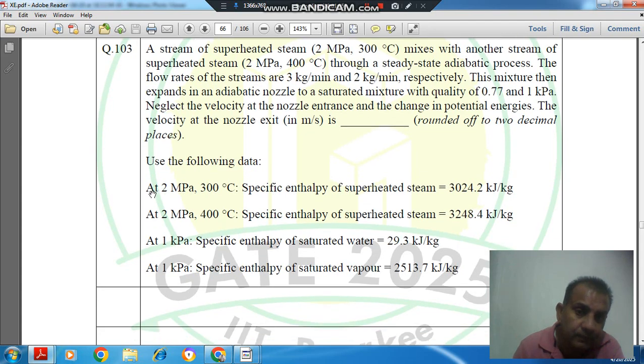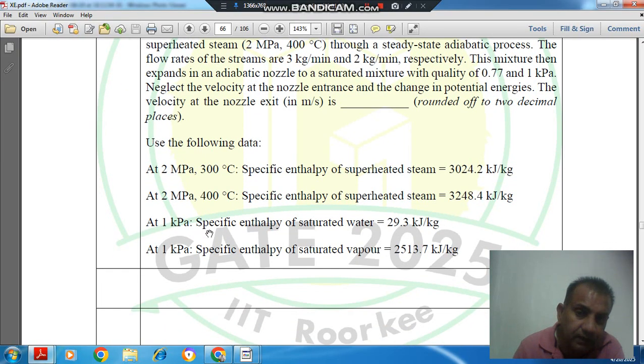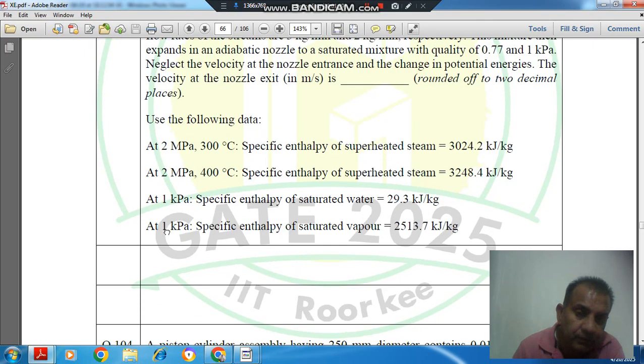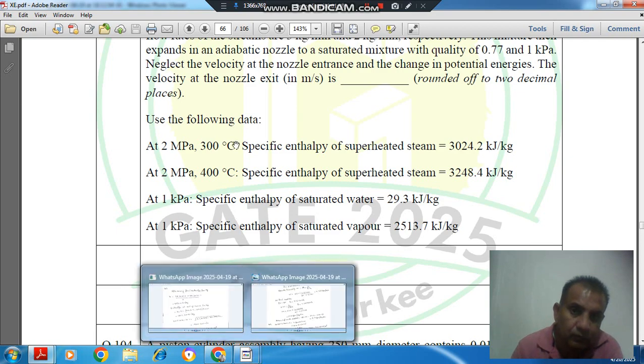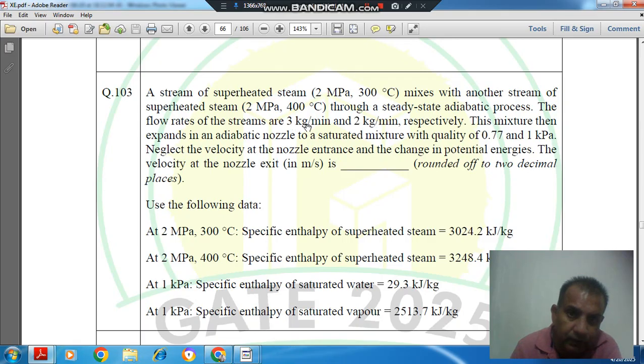Use the following data. At 2 MPa, 300 degrees Celsius, specific enthalpy of superheated steam is 3024.2 kilojoule per kilogram. At 2 MPa, 400 degrees Celsius, specific enthalpy of superheated steam is 3248.4 kilojoule per kilogram. At 1 kPa, specific enthalpy of saturated water is 29.3 kilojoule per kg. At 1 kPa, specific enthalpy of saturated vapor is 2513.7 kilojoule per kg.